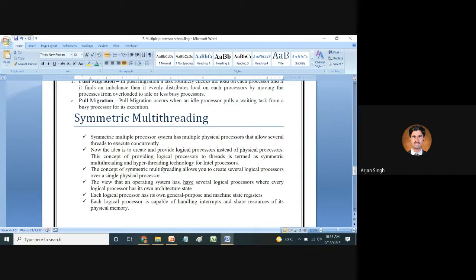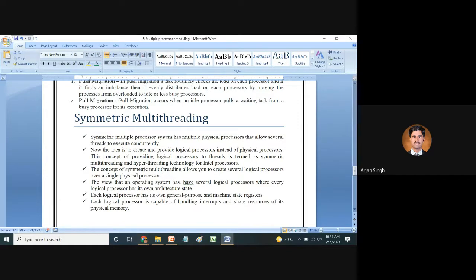The idea is to create and provide logical processors instead of physical processors. This concept of providing logical processors to the threads is termed symmetric multithreading, and hyper-threading technology for Intel processors.